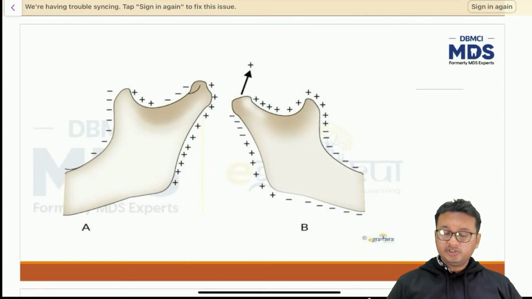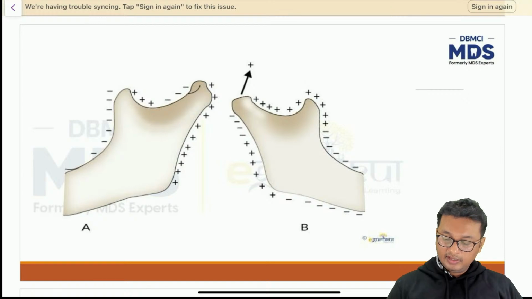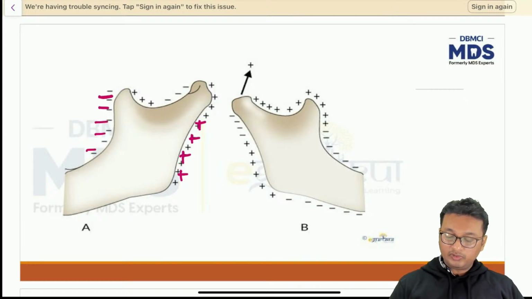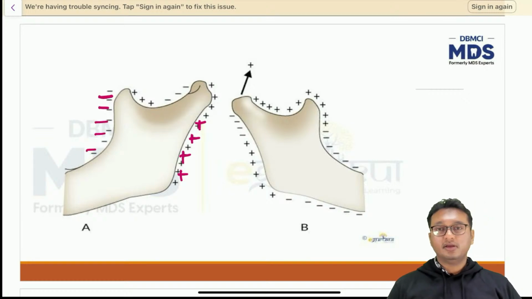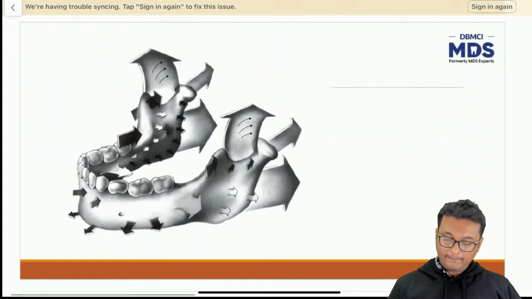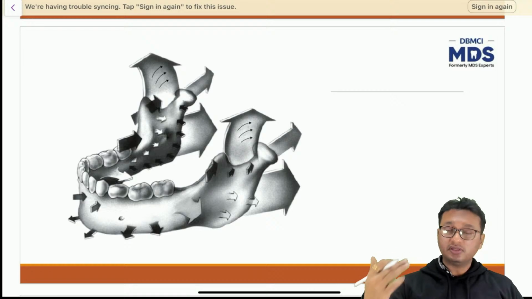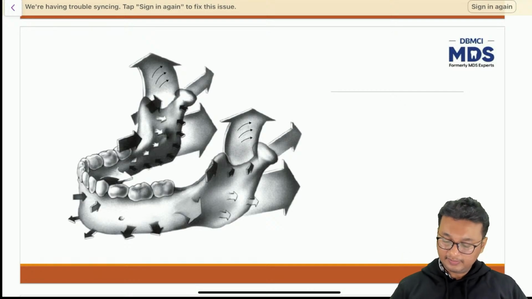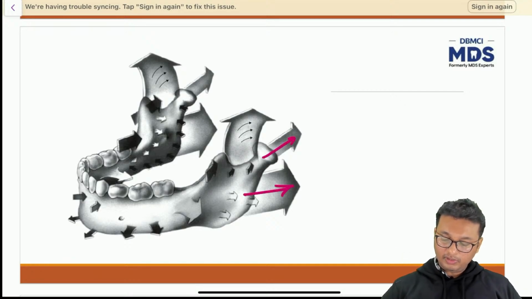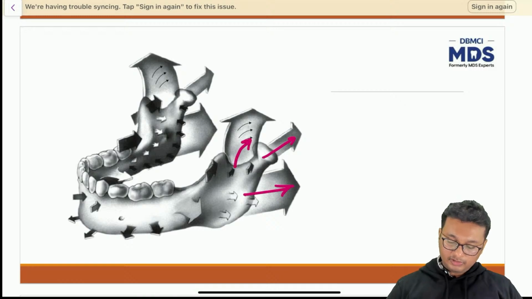So all these figures show how surface remodeling occurs. As I said, the posterior surface of the mandible undergoes bone deposition. The anterior ramus undergoes bone deposition, and the rest of the processes. This figure shows how the surface remodeling of the mandible takes place: bone deposition, bone deposition, bone deposition, bone resorption, bone deposition.